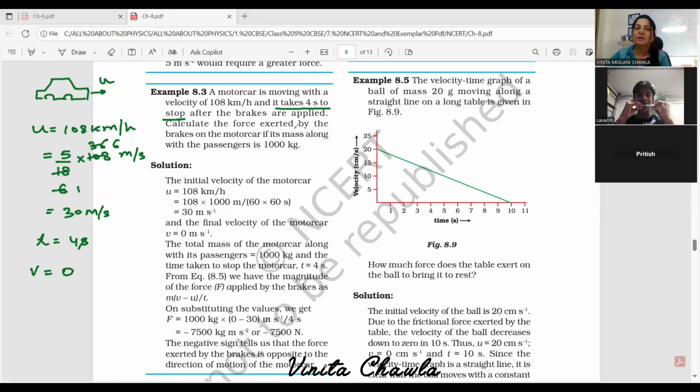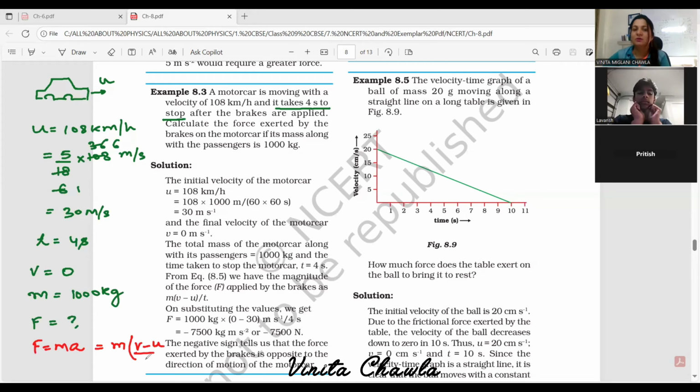Calculate the force exerted by the brakes on the motor car if its mass along with the passengers is 1000 kg. So we need to find the force, and the mass of the motor car with the passengers is given, it is 1000 kg. How will you find force? See, we know that force is equal to mass into acceleration, right? Force is mass into acceleration, and acceleration is v minus u by t.